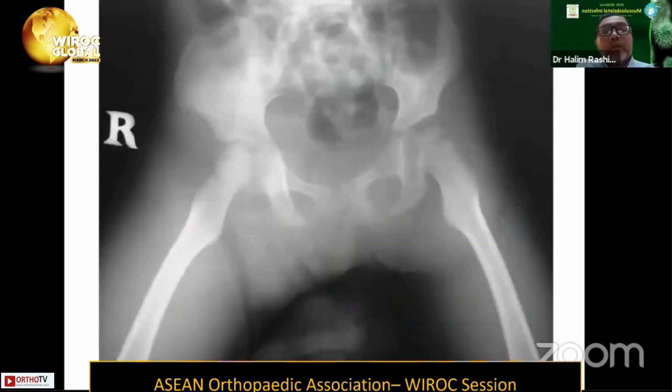Okay, so in the radiograph, you can see the joint space on the right side here. There's haziness as well as abnormality, but if we are not familiar with this type of radiograph, we might miss this, right? And we might not actually think that the joint is having some problem.